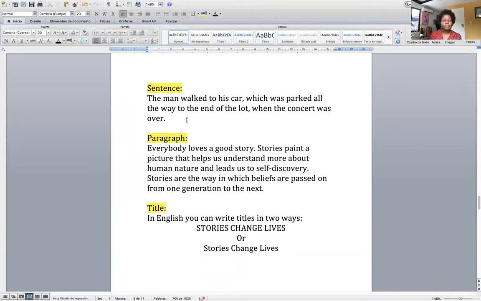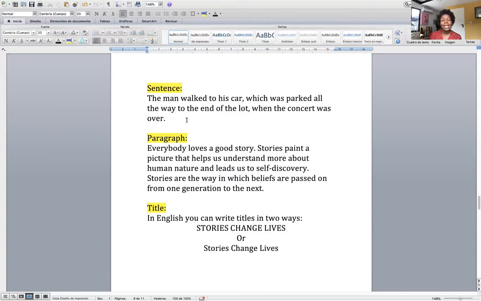And this sentence says, the man walked to his car, comma, which was parked all the way to the end of the lot, comma, when the concert was over. This sentence has 2 commas in it. That doesn't mean that it's 4 sentences. It's 1 sentence, because the sentence ends when there's a period, a full stop, a period. Okay? So those of you who write paragraphs and just fill it with a whole lot of commas and think that those are sentences, that's not correct.